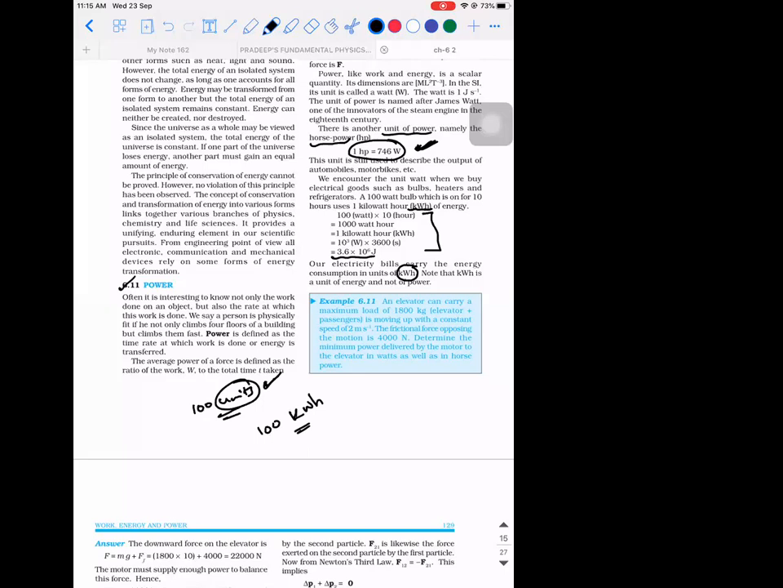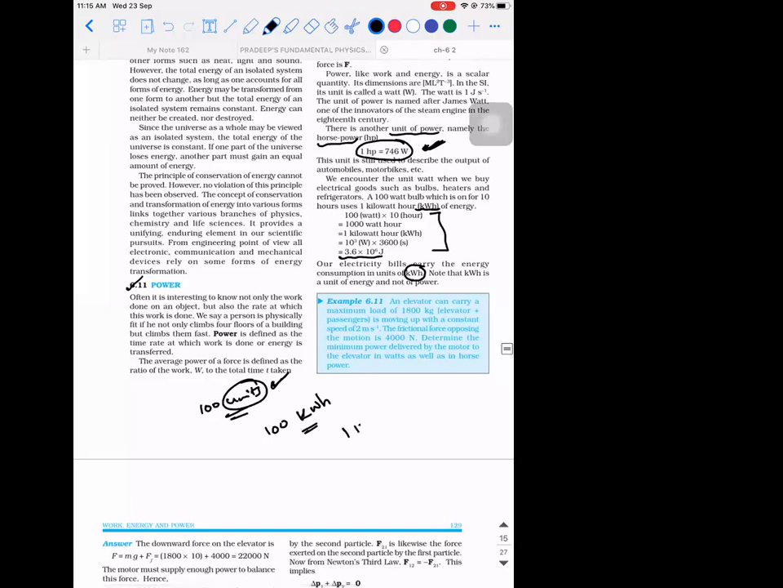So 1 kilowatt hour is how many joules? 1 into kilo is 10 power 3, watt is 1 only. 1 hour is how many seconds? 60 into 60, 3600 seconds. So 3.6 into 10 power 3 into 10 power 3 joule is 1 kilowatt hour. That is 3.6 into 10 power 6 joule. That is the conversion that they have given here.